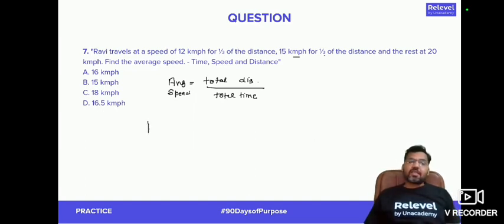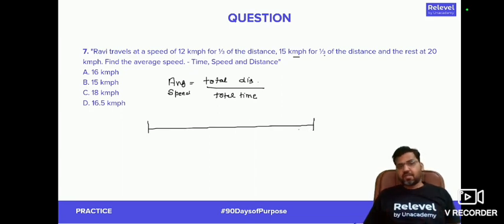Now there is a distance, we do not know what that distance is, right? It's some distance. Now just to make my calculation in integers, I will assume my distance to be a multiple of 12, 15 and 20. Let's assume that the total distance is 3600 kilometer, right?